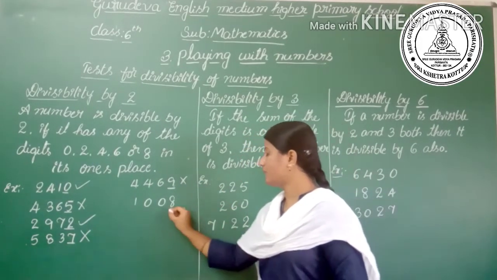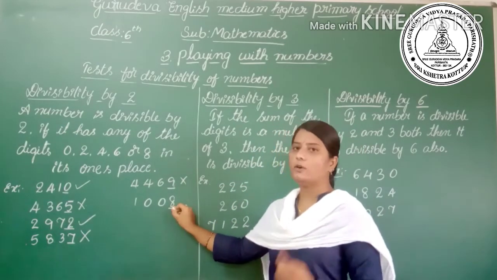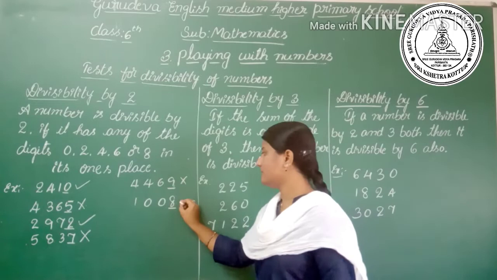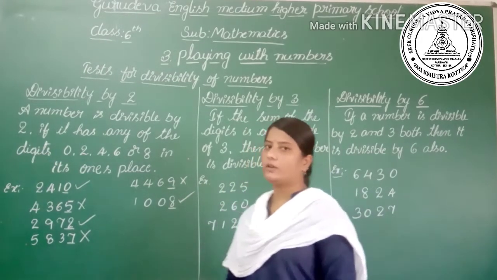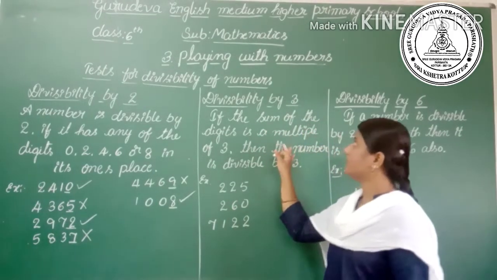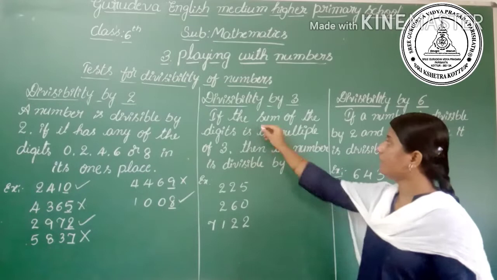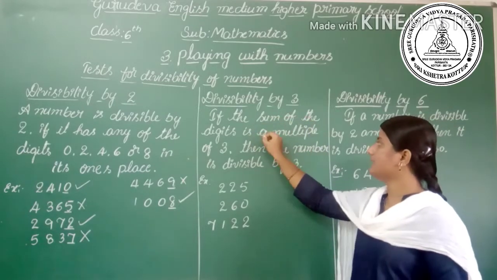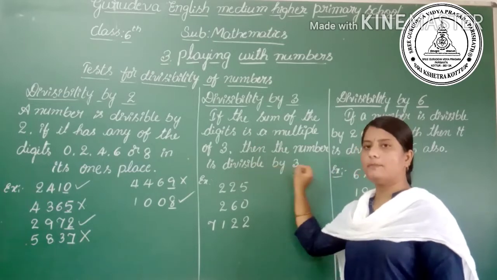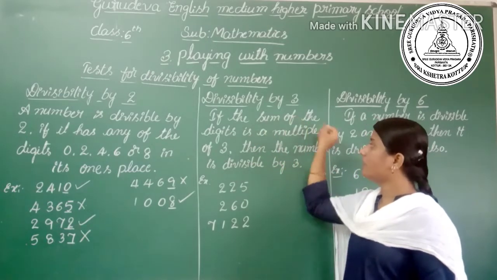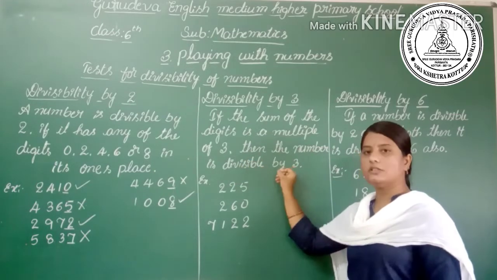Then the last one, 1008. There is an 8 in the ones place, so it is divisible by 2 because 8 is a multiple of 2. Let's go to the divisibility by 3. It says that if the sum of the digits is a multiple of 3, then the number is divisible by 3.